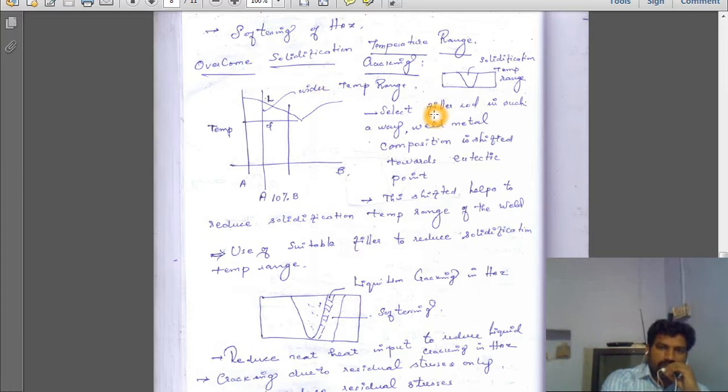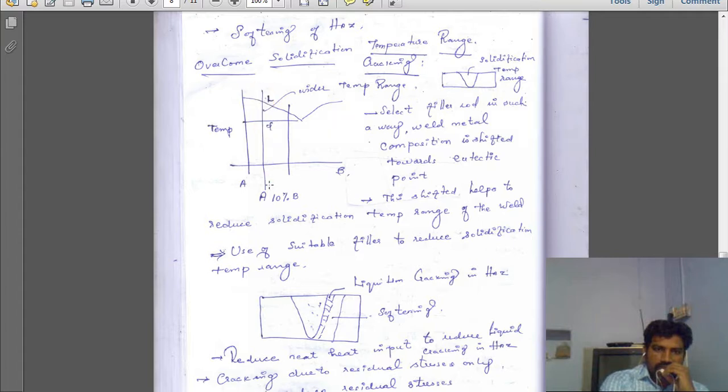We need to select an appropriate filler material to reduce the solidification temperature range, so that we can reduce the defects. That is what is given here. This graph is like an iron carbon equilibrium diagram, but it is the aluminium alloy based equilibrium diagram, where we have the liquid region and the solid region. This is the line where liquid changes to solid.